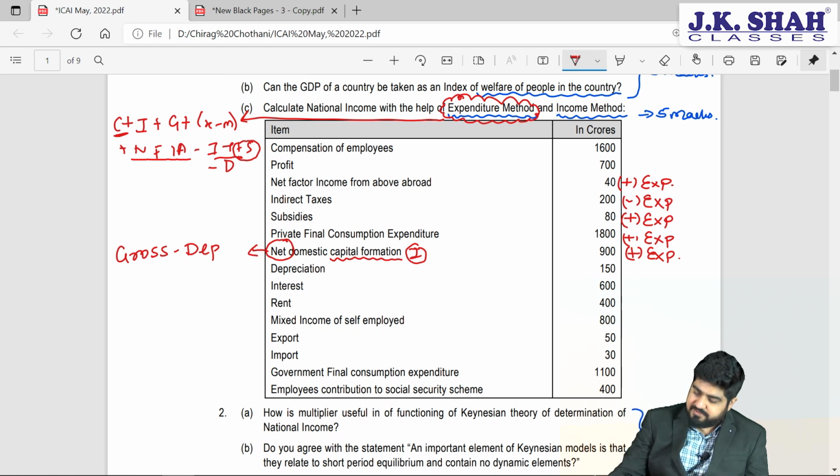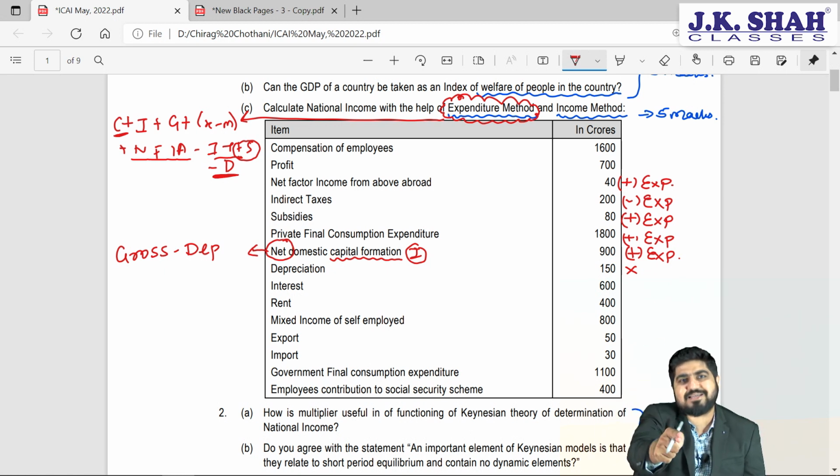So that's why the next item, depreciation, is given as 150. We need to ignore it. This is a trap. This is where maximum students go wrong. They say capital formation is investment expenditure minus depreciation. Sir, it is there in minus. Yes, it is in minus.